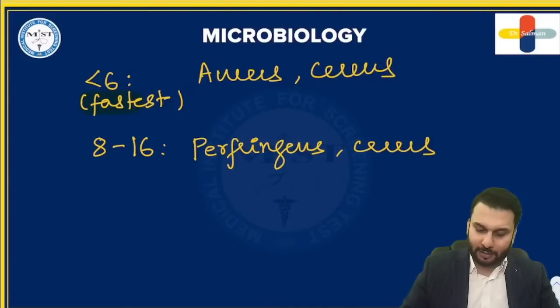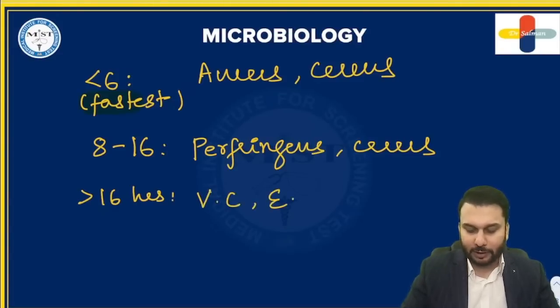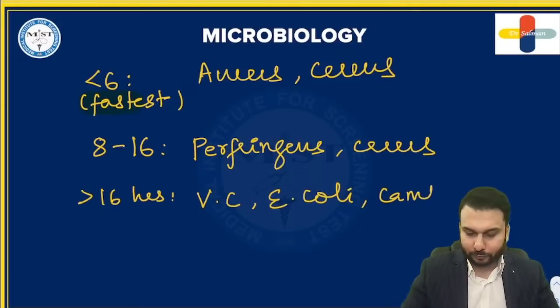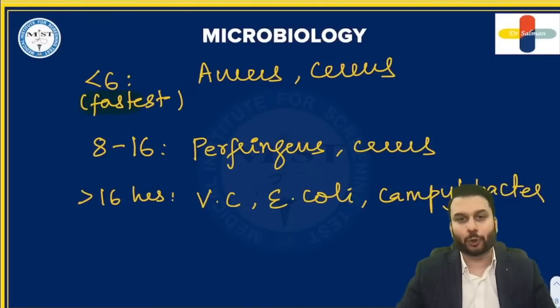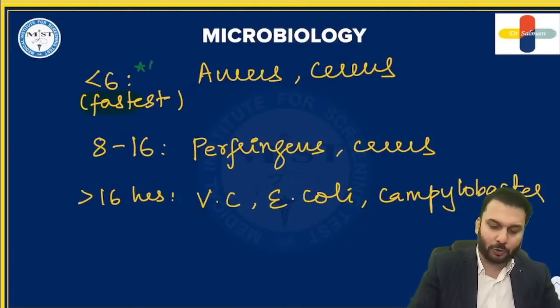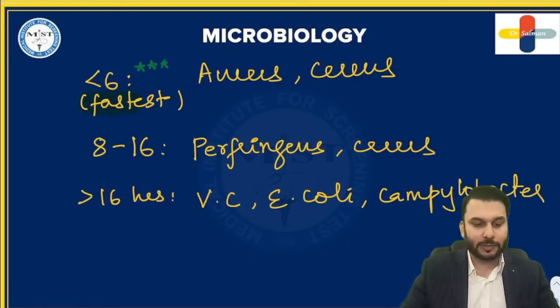And then everybody else is going to be more than 16 hours incubation. Example, Vibrio cholerae, E. coli, Campylobacter. All of these guys are going to be quite slow in onset. Is that clear to all of you? Exam generally goes for the first two. That's why I want you to make sure you all know this. The fastest food poisonings are aureus and cereus. So that's about that.